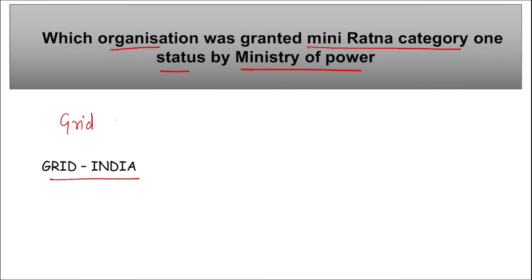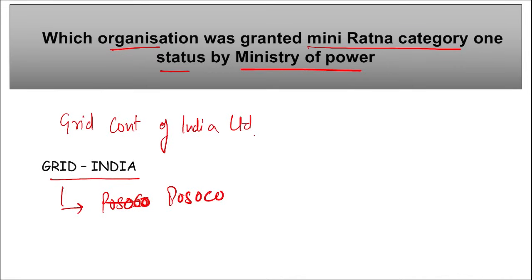Grid Controller of India Limited. Right? They have been designated as the Mini Ratna Category 1 CPSE by the Ministry of Power. Right? And remember, Grid India was earlier formerly known as POSOCO, that is Power System Operation Corporation India Limited.